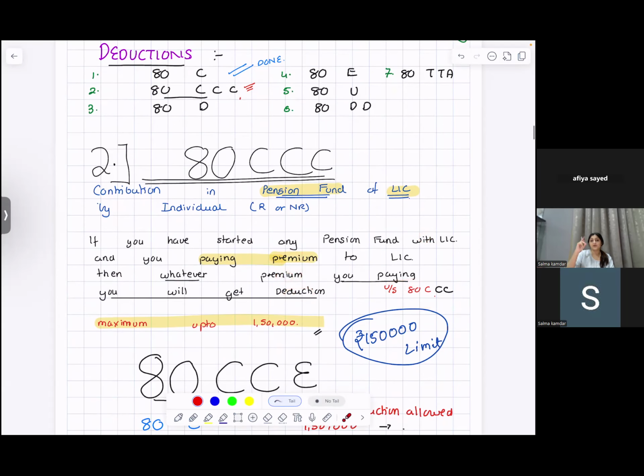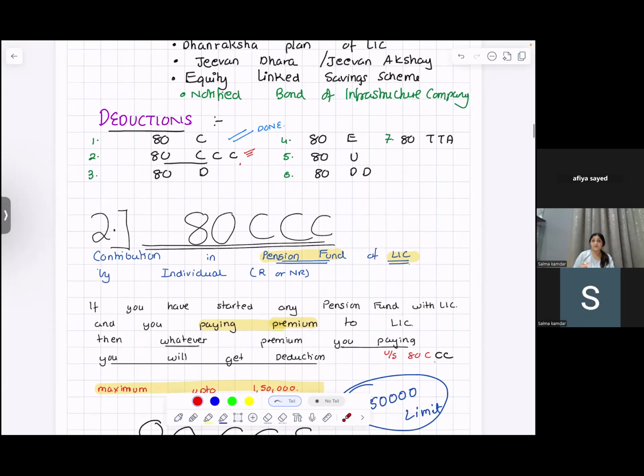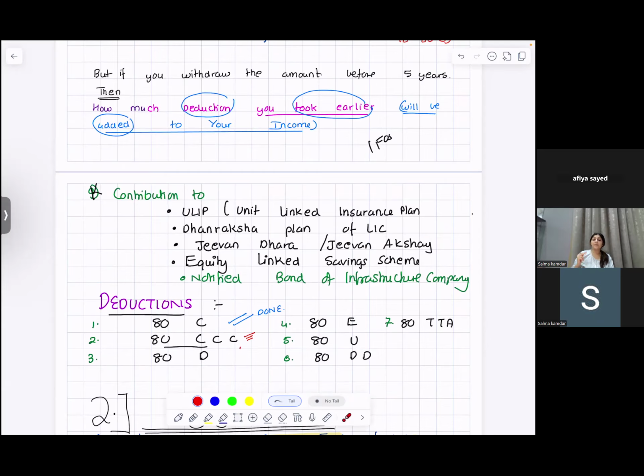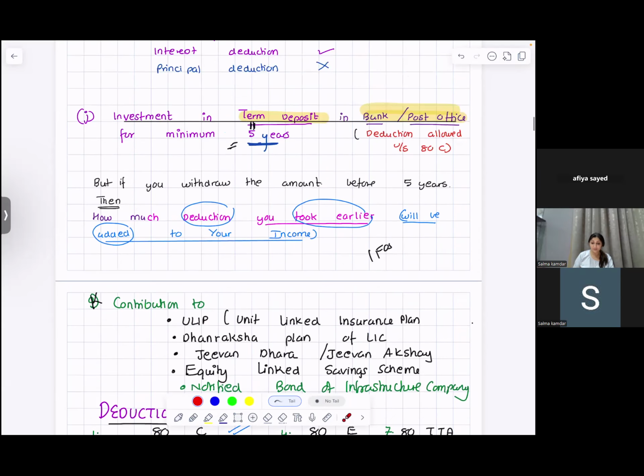See, LIC is not on top. On top is Provident Fund, RPF, SPF, Approved Superannuation Fund, Public Provident Fund. And life insurance premium is there, but it is not with LIC.